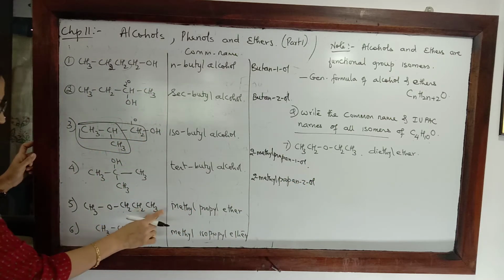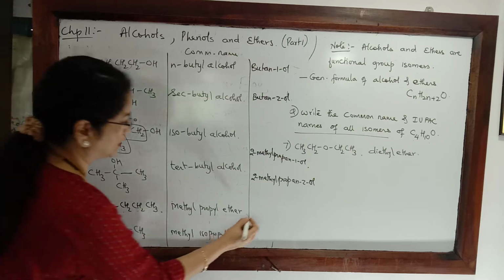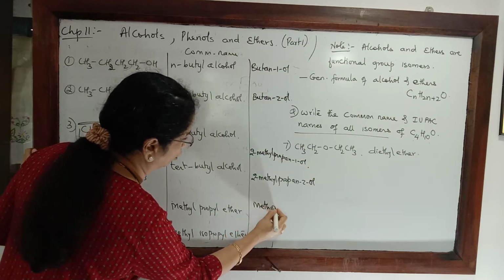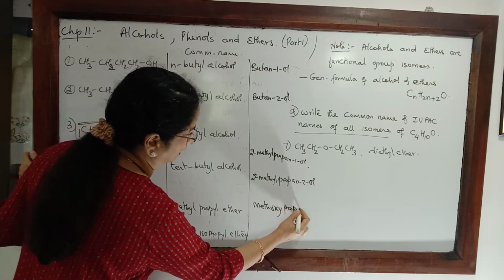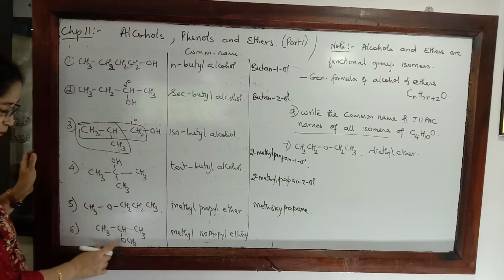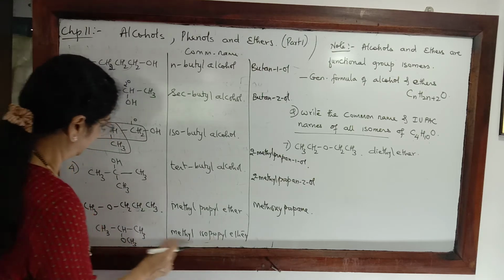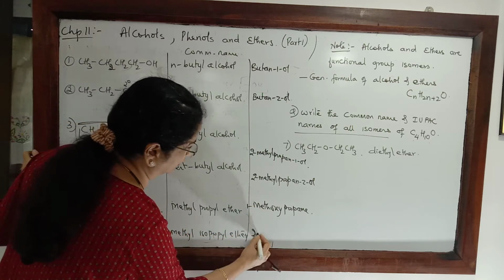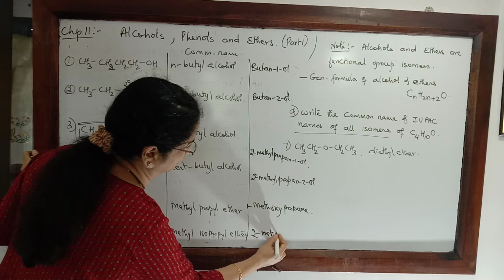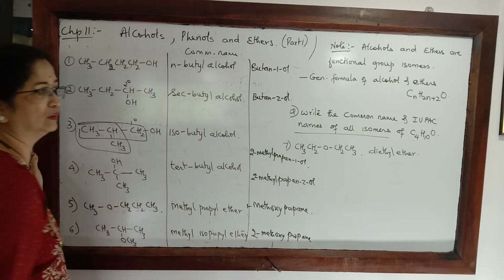Here we have an ether linkage. So this is the smaller carbon chain. So this becomes methoxy. And on this side we have 3 carbon atoms. So that becomes 1-methoxypropane. In this case, this is also methoxy, but it is on a second carbon. So this is 2-methoxypropane. IUPAC name. So a prefix of alkoxy is used.